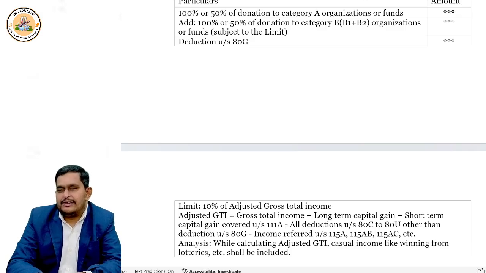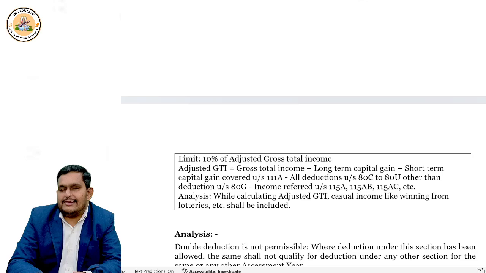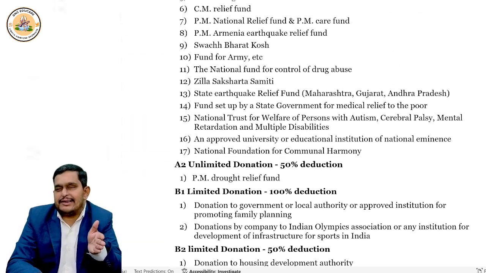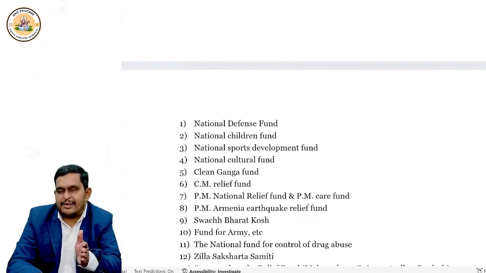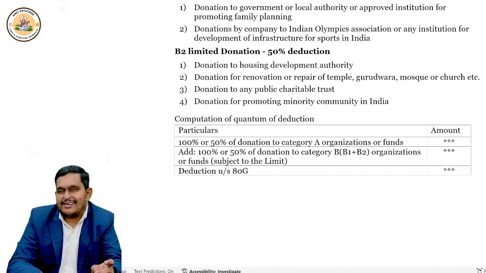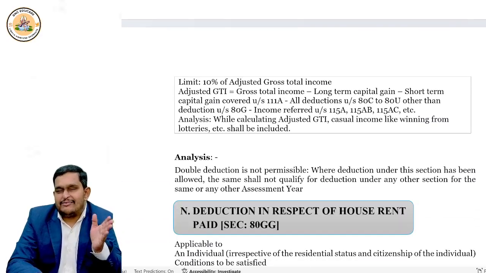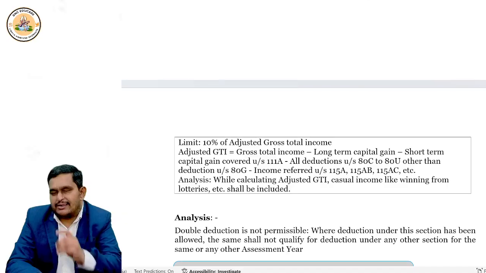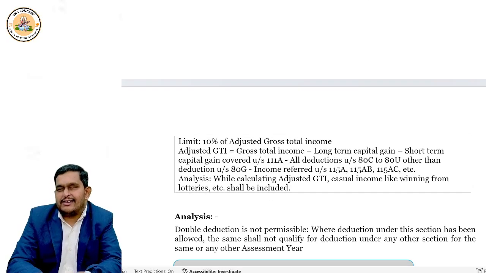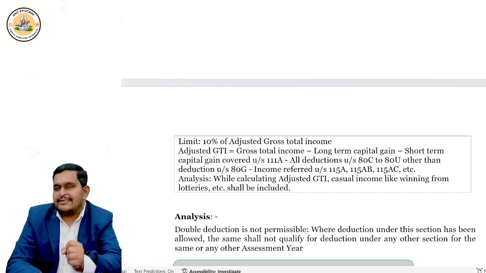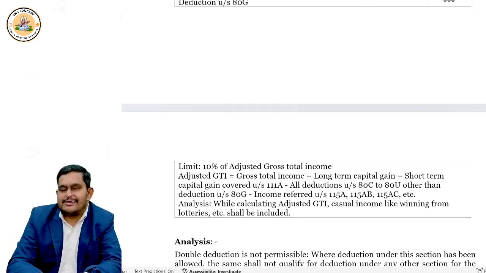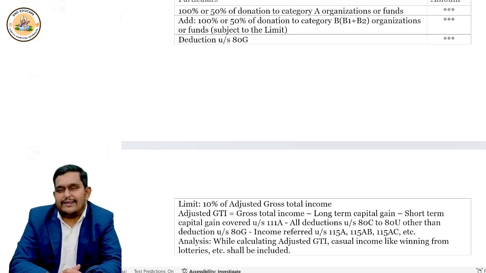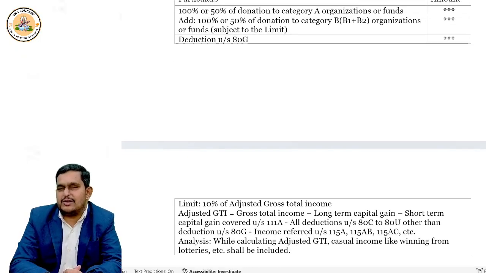Now, what is the deduction under 80G? Now I'll tell you. 80G says deduction is 100% deduction in A1 plus 50% deduction in A2 of the donations, plus after doing these two additions, we'll add B1, B2 category subject to qualifying limit. When we total all these things, you will get deduction under 80G. This is how you are supposed to remember the entire topic. When we solve the problems, now you will get that ultimate confidence.